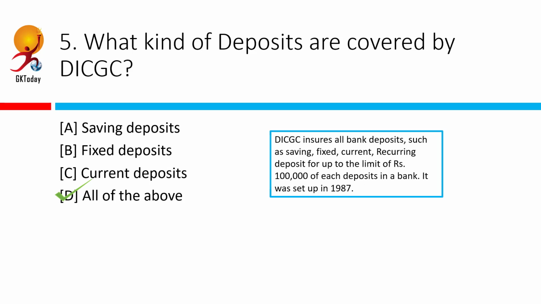Reserve Bank of India. But it does ensure all bank deposits such as saving, fixed, current, recurring deposit for up to the limit of rupees 1 lakh for both principal and interest amount held. And also this body is headquartered in Mumbai and is headed by one of the deputy governors of RBI.